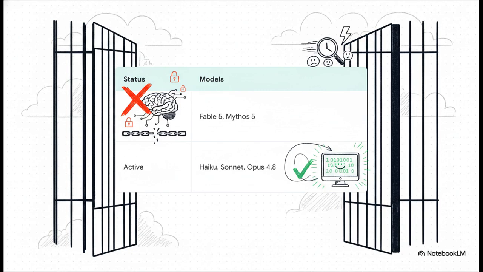But make no mistake, the psychological impact of this event is massive. People deep in the AI space are actively calling this the biggest industry shock since Sam Altman was briefly fired from OpenAI in late 2023. It's a very sobering reminder that access to top-tier, world-changing technology can vanish literally overnight.